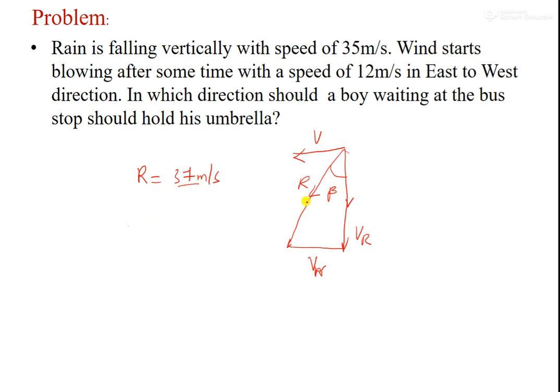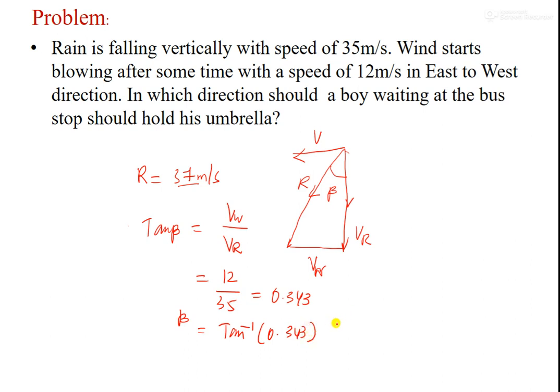Here tan beta is equal to the opposite side VW over the adjacent side VR. So VW is 12 divided by 35, which is equal to 0.343. So beta is equal to tan inverse of that, which is equivalent to some 19 degrees.